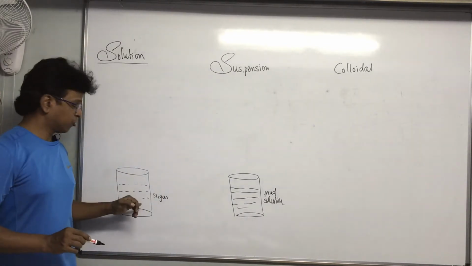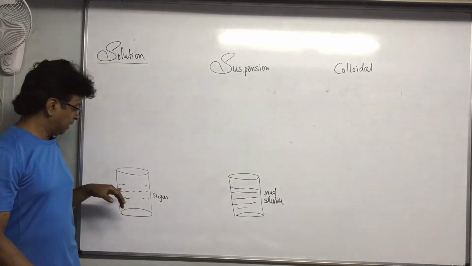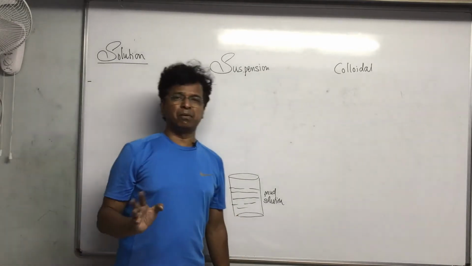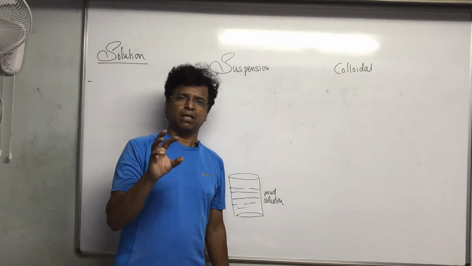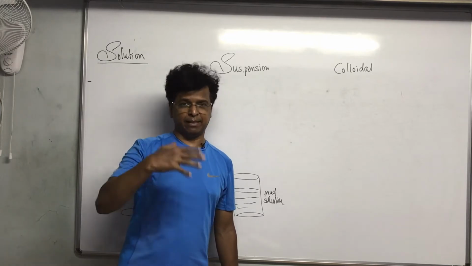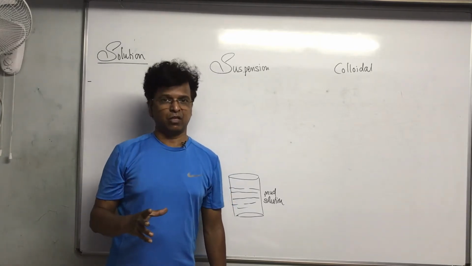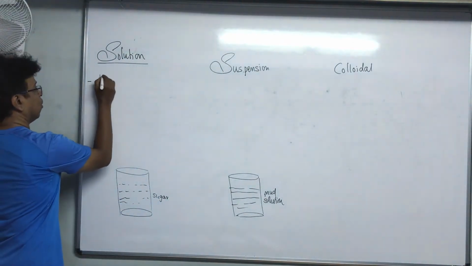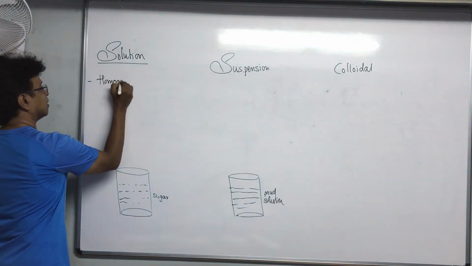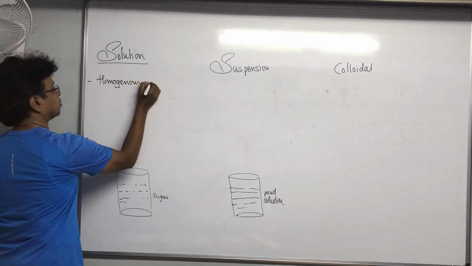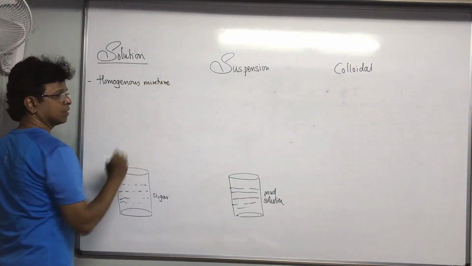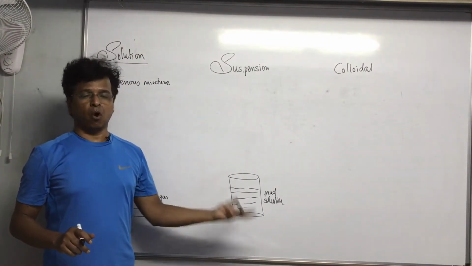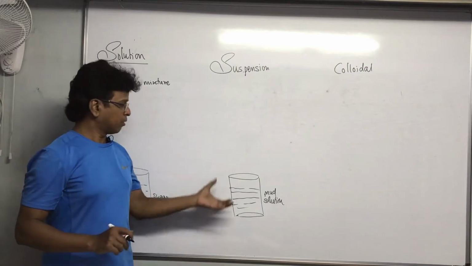Yes, you know that sugar is completely soluble in water. Mud will not be completely soluble in water. So there is some difference in their solution. What is the difference? First and foremost, sugar solution is definitely a homogeneous mixture. You could have taken oil in water, then that would have been better for you all to understand. But oil in water, mud in water.